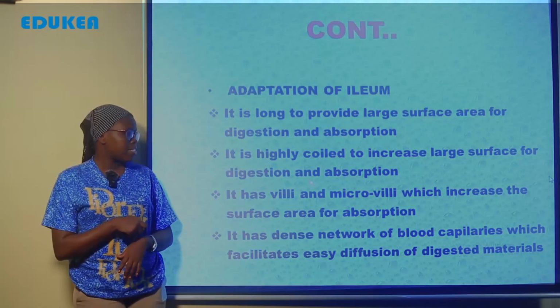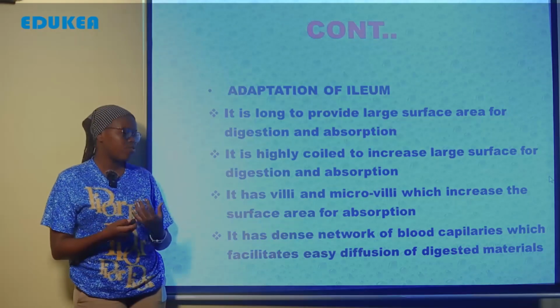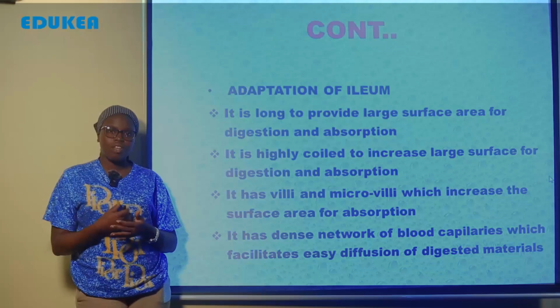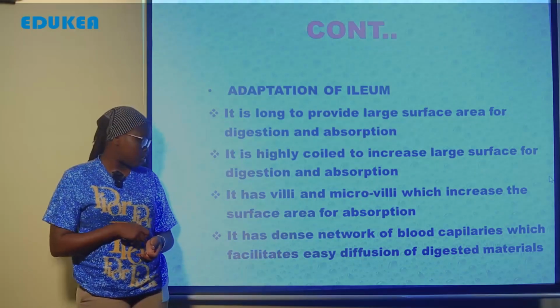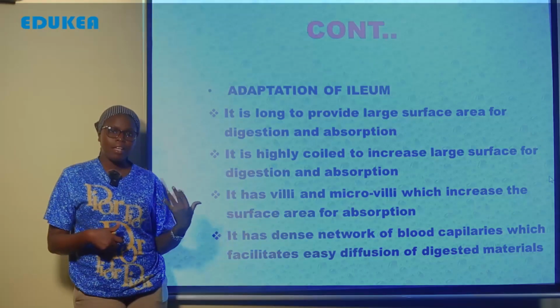Also, it has a dense network of blood capillaries. The blood capillaries ensure that the food is easily diffused into the bloodstream so as to be absorbed for other body activity.